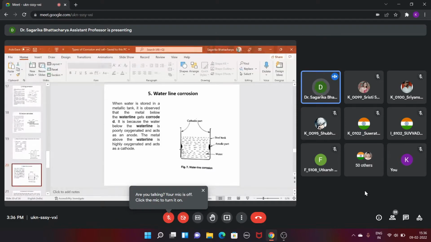That part will behave as the anodic part, and the rest of the tank, which has more oxygen above the water, will be the cathodic part. And then the corrosion will start. So this is an example of waterline corrosion. Basically the concept is almost the same in all the corrosion we are talking about. You just need to understand the thing.